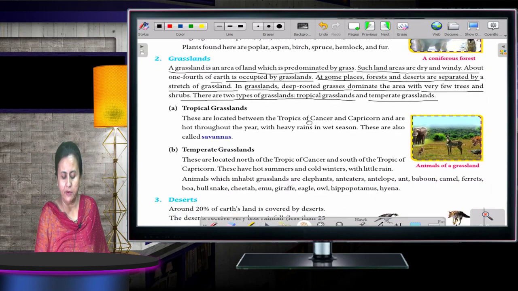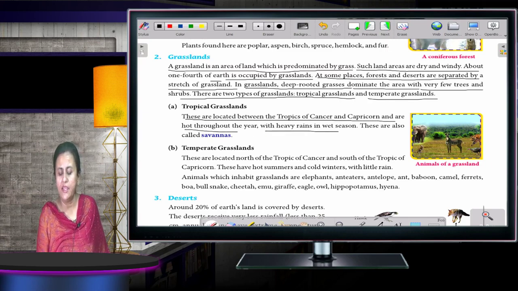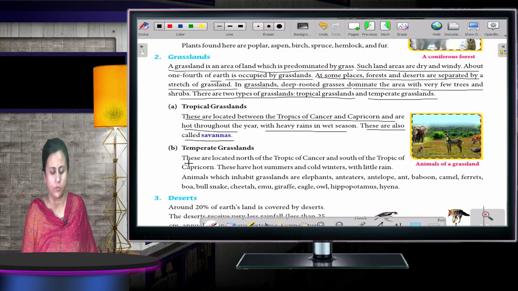Now what are tropical grasslands, children? They are located between the Tropic of Cancer and Capricorn and are hot throughout the year. With heavy rains in the wet season, they are also known as savanna. So the other name for tropical grassland is savanna.